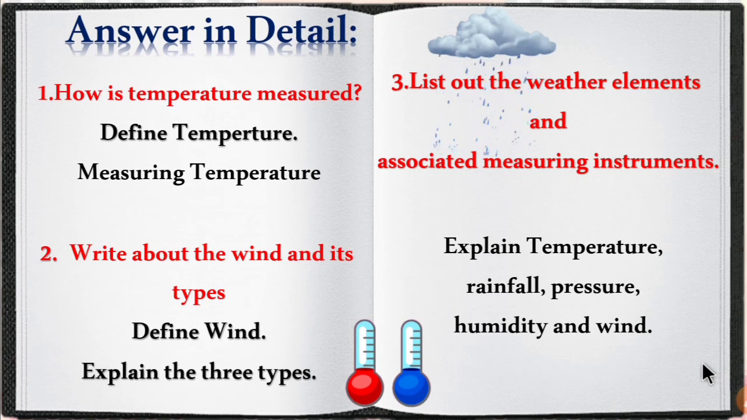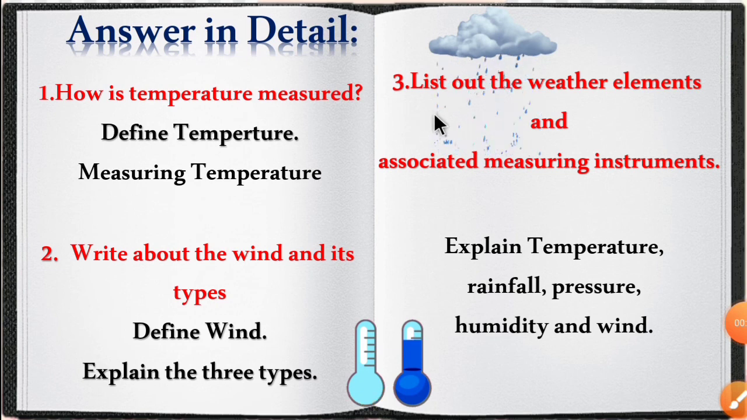So now let's see some detailed question and answers. First is, how is temperature measured? If the question is asked like this, first you have to give the definition for temperature and how to measure the temperature using the temperature scales like Celsius, Fahrenheit and Kelvin. Then second question, write about the wind and its types. Define the wind and explain the three types of wind system: planetary winds, seasonal winds and local winds.